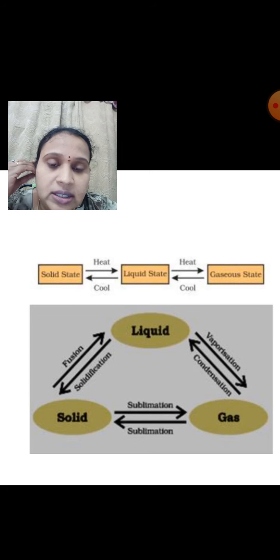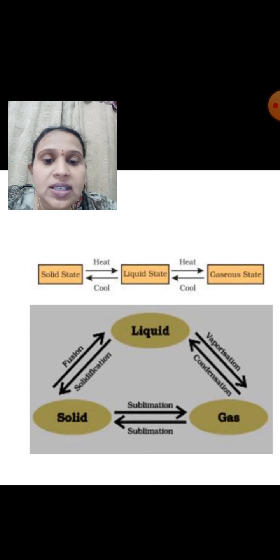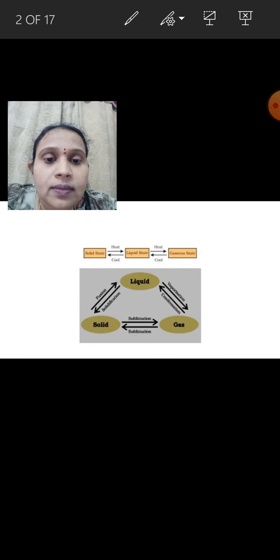Already we learnt the definitions of all of these. Now we will learn about sublimation. What is sublimation? The change of state directly from solid to gas, or from gas to solid, is called sublimation. Once a substance on heating directly converts from solid to gas, and on cooling directly converts from gas to solid, this phenomenon is known as sublimation.